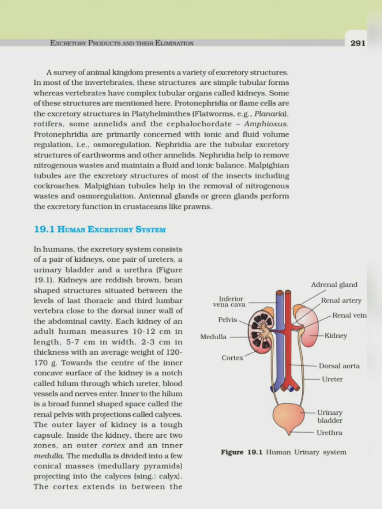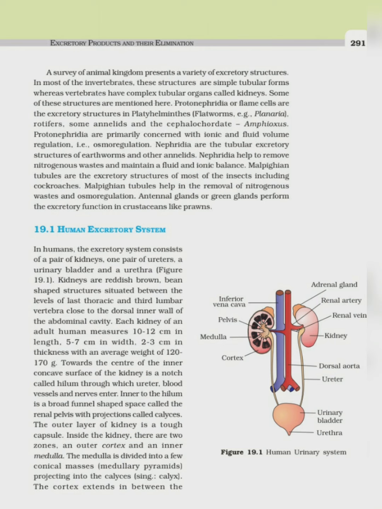A survey of animal kingdom presents a variety of excretory structures. In most of the invertebrates, these structures are simple tubular form, whereas vertebrates have complex tubular organs called kidney. Some of these structures are mentioned here. Protonephridia or flame cells are the excretory structures in platyhelminths, flatworms, example planaria, rotifers, some annelids, and the cephalochordata, amphioxus.